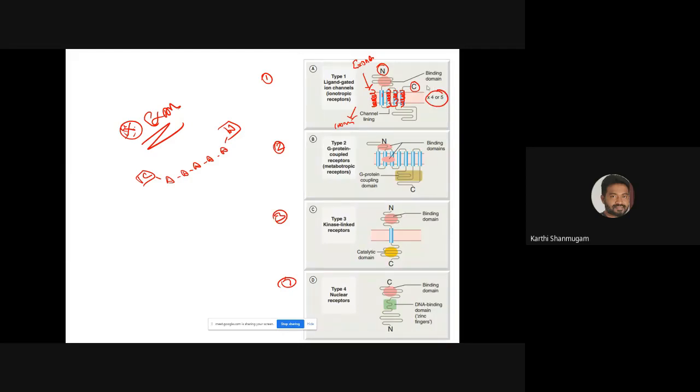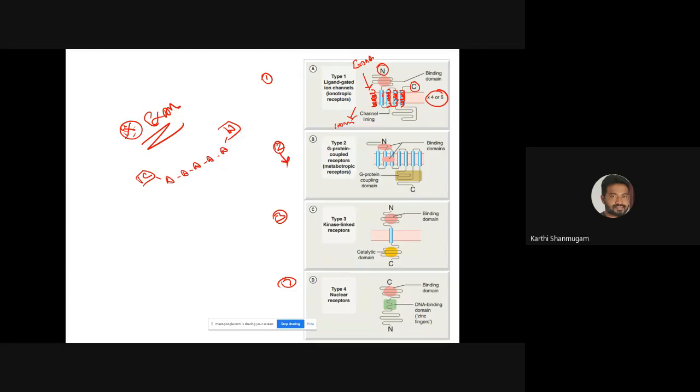Okay, 2 points I discussed regarding the structure of family 1. First is, what is the location of N terminal and C terminal? Both N-terminal and C-terminal are present in the extracellular region. Second point is how many transmembrane helices are present for ligand-gated ion channel or family 1. So approximately around 4 to 5.